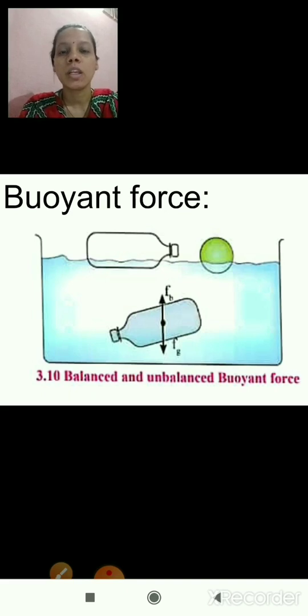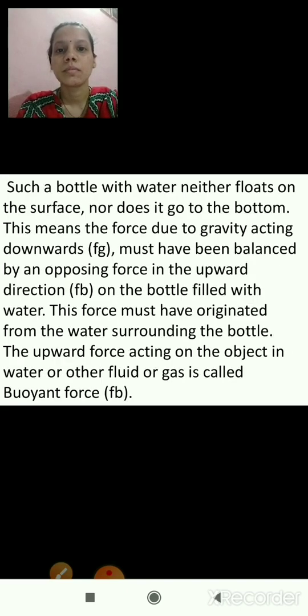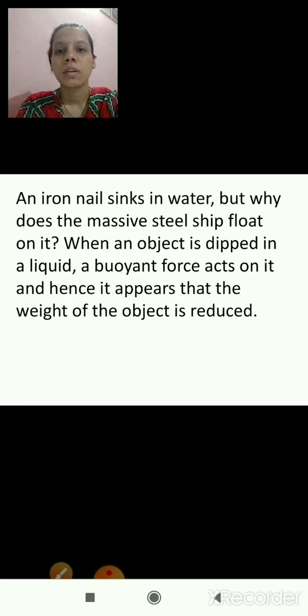Okay, now we'll move to the next part. One more example is given. An iron nail sinks in water, but why does the massive steel ship float on it?